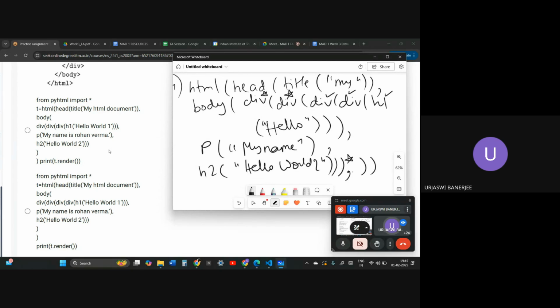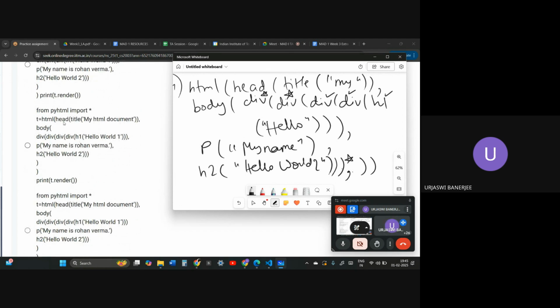From PyHTML import this. Okay, HTML, head, title, my HTML document, body, div. One div is less, wrong option. There should be 4 divs. Okay, HTML, head, title, my HTML document, div, body, inside of body, div, h1, div, h1, hello world 1.